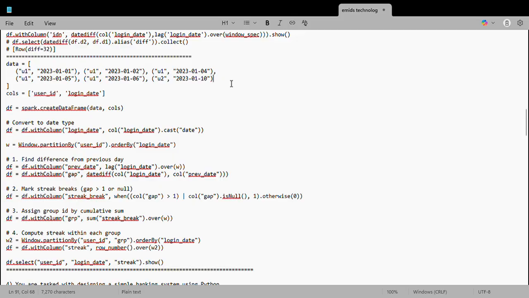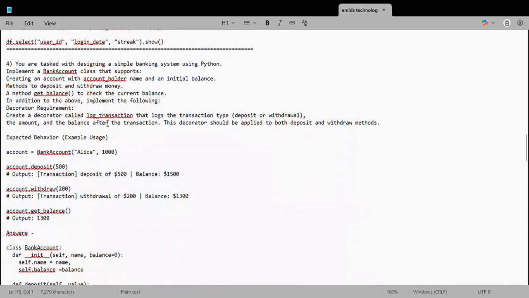I'll suggest you first solve these kinds of questions on your own and then have a look at this to get a better idea. After that question he gave me another question, on Python, and again everything is happening on Google Colab only.